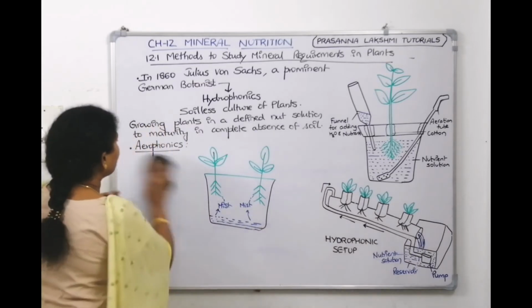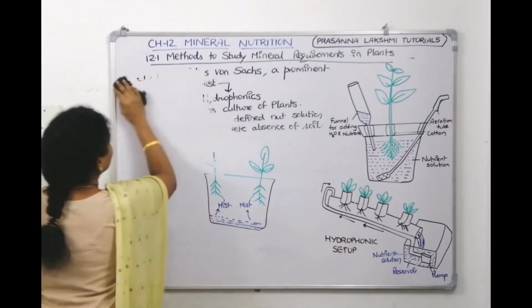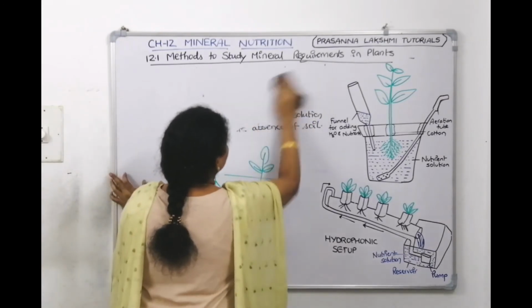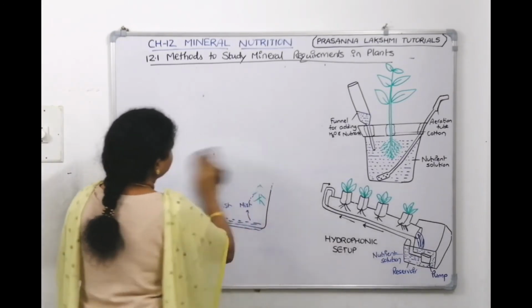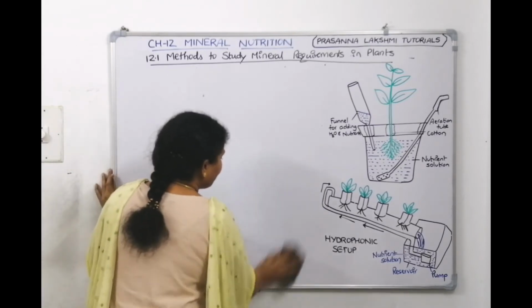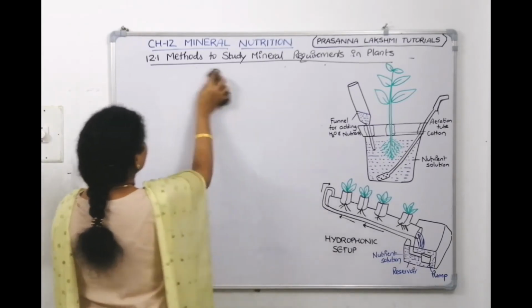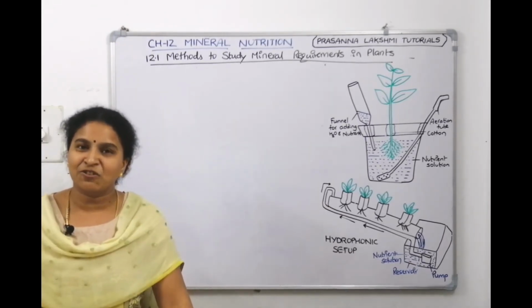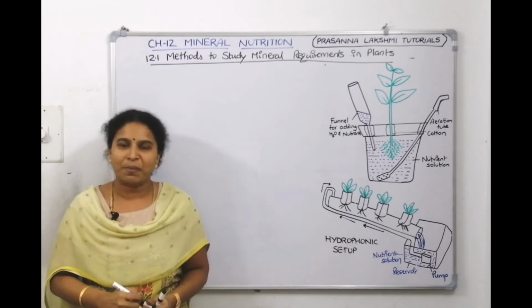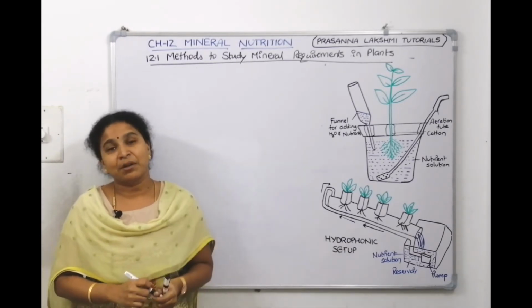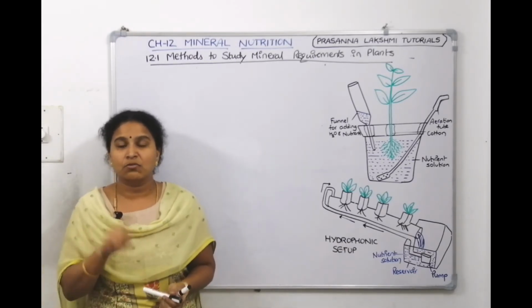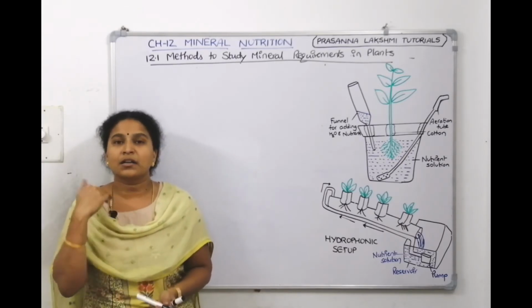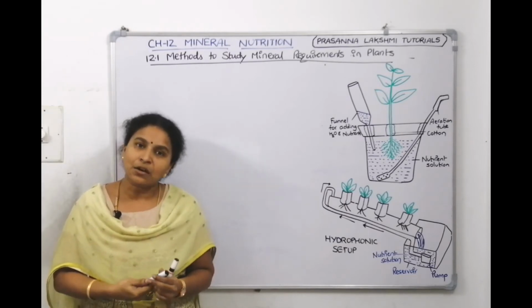Now what is the significance of this hydroponics experiment conducted by Julius von Sachs in the year 1860? The same scientist's name will come again when we do photosynthesis. He is the person who told that plants do photosynthesis and manufacture glucose, and that glucose is stored in the chloroplast. In the photosynthesis chapter, he is the person who told that the end product of photosynthesis is sucrose, or glucose, and it is stored inside the chloroplast.